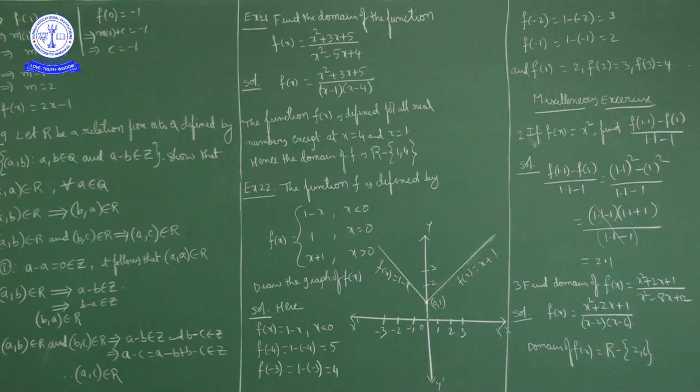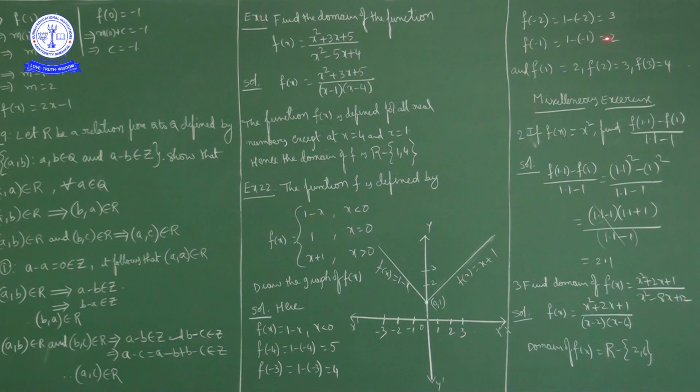Now first of all, f of 0 is how much? 1. So first I will mark 0 comma 1. Now for negative values, how is f of x defined? 1 minus x for x less than 0. Now f of minus 4 is how much? In place of x if you write minus 4, f of minus 4 is 5. f of minus 3 is how much? 1 minus of minus 3, that is 4. f of minus 2 is how much? f of minus 2 is 3.